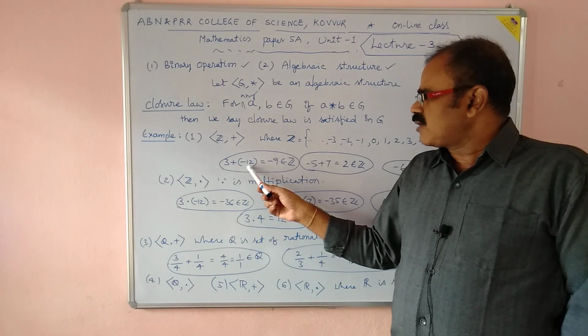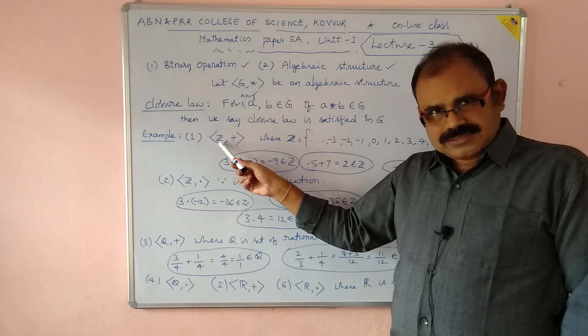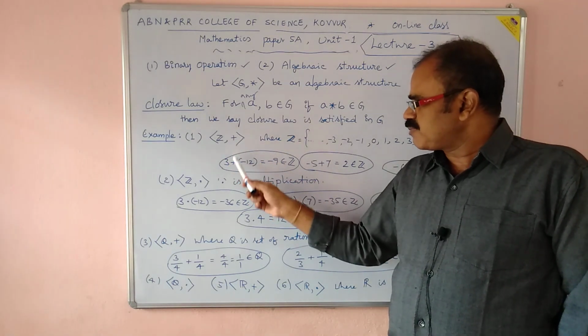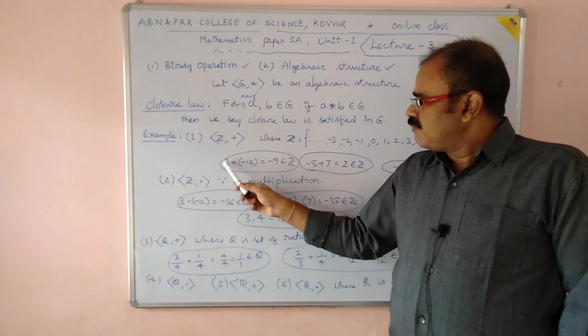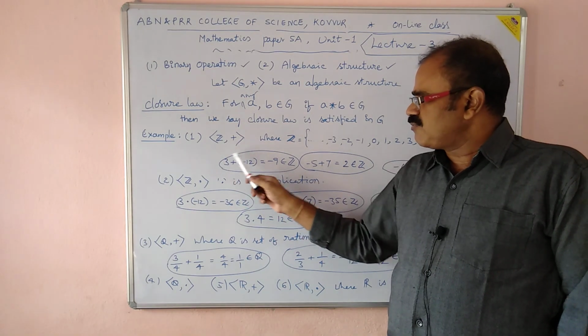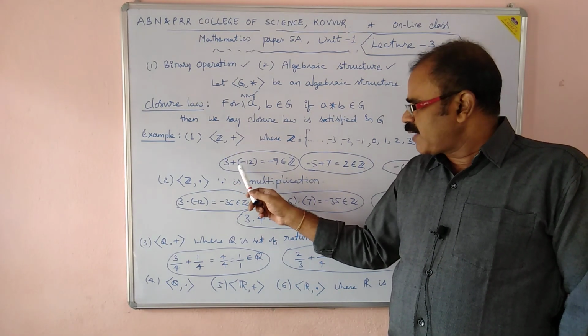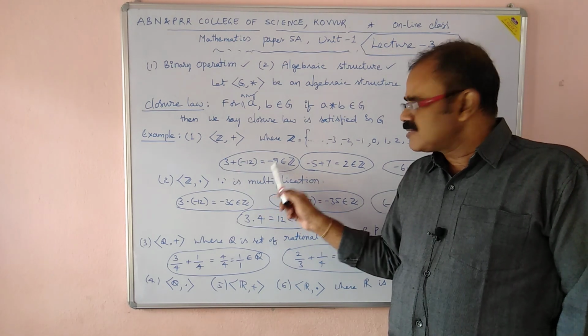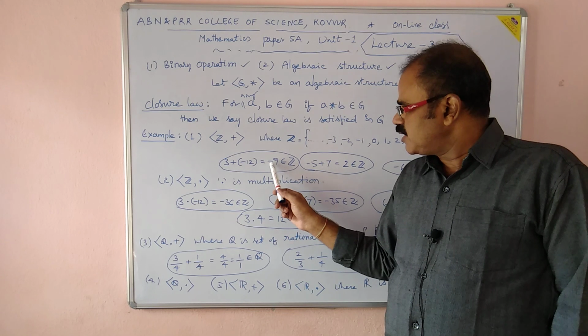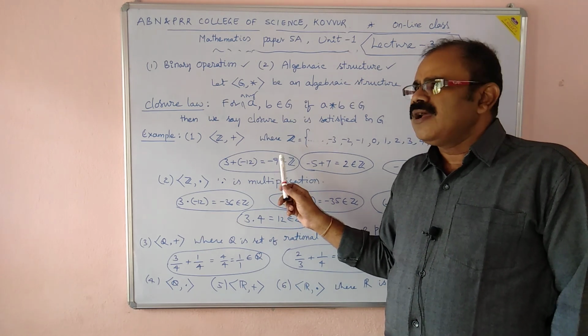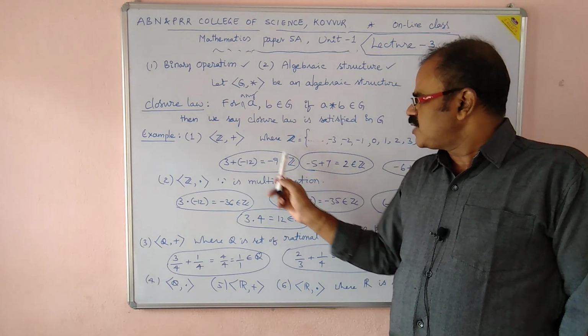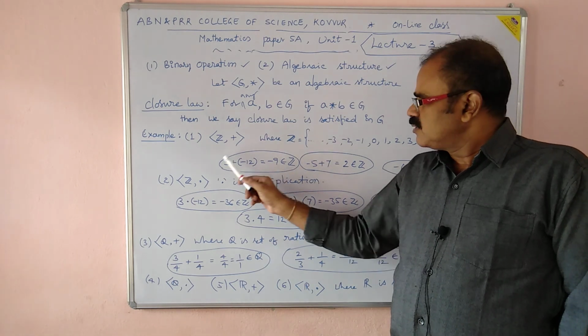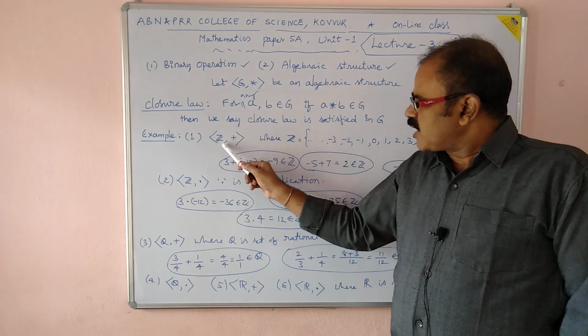3 and minus 12 are integers of Z. Addition is the binary operation performed here. By choosing two different elements, we applied the binary operation between 3 and minus 12. The resultant is always a single element, which is minus 9, and that minus 9 belongs to Z. So this is one example.